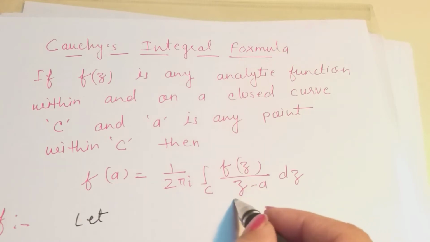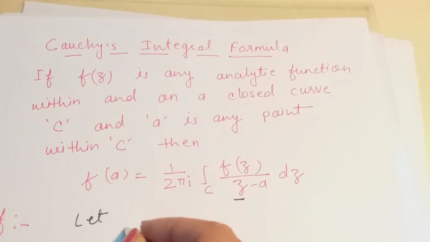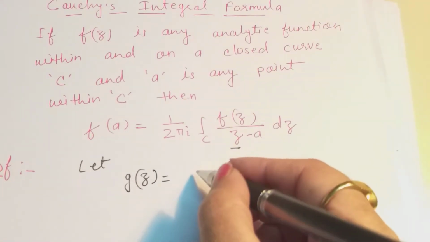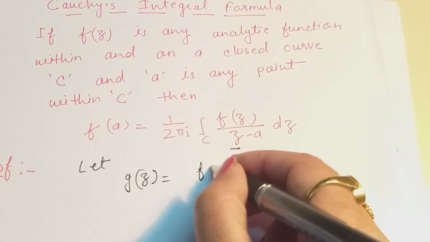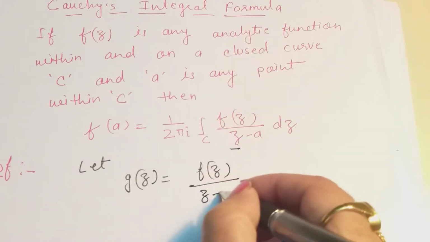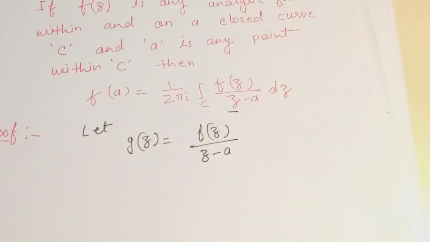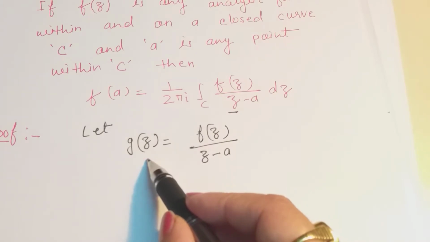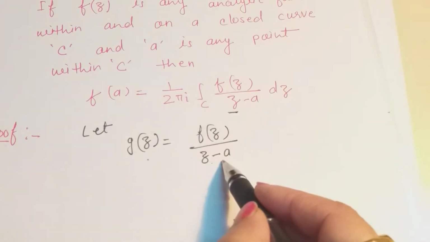Let us consider this function and give it a name g(z). Let g(z) be equal to f(z) divided by (z minus a). Now it is clear that this function g(z) is not analytic at z equal to a.